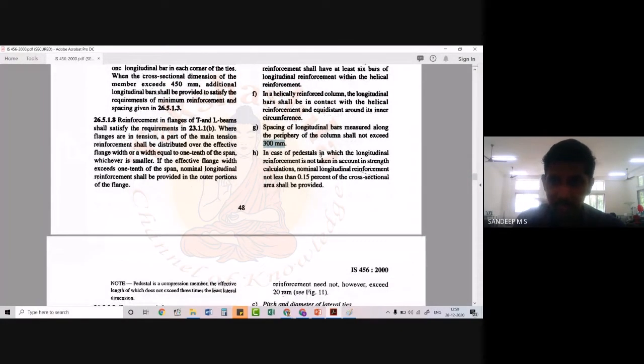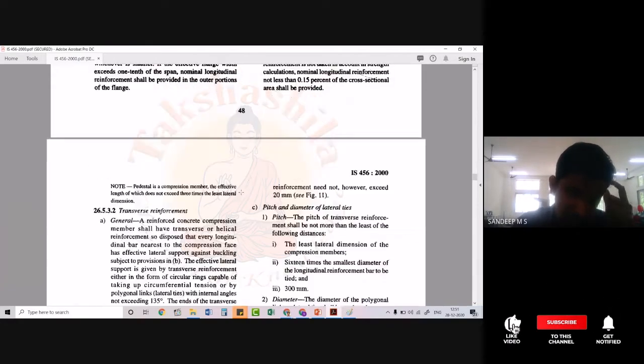Next one, in case of pedestals in which the longitudinal reinforcement is not taken into account in the strength calculation. That is okay. That comes when we design the foundation and all. Pedestals are small columns normally provided in the foundation. Anyway, we will neglect that for the time being.